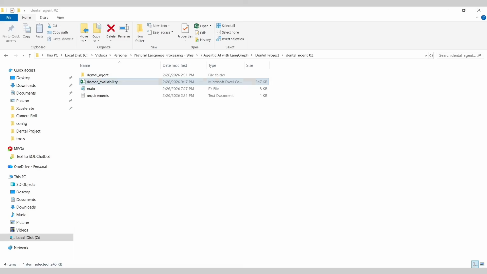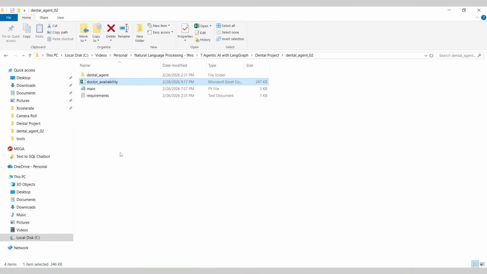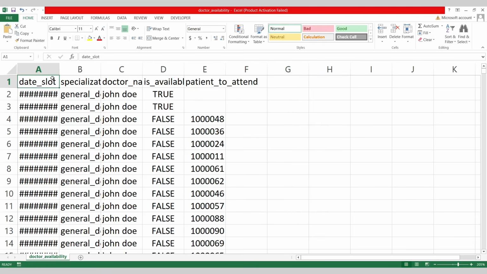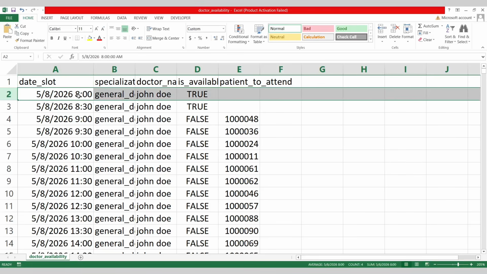Okay, so let's go ahead, open, sorry, my bad, open this file, and let's go back to the 8/5. 8 o'clock, you can see, right? 8 o'clock there is an availability, 8:30 there is an availability.